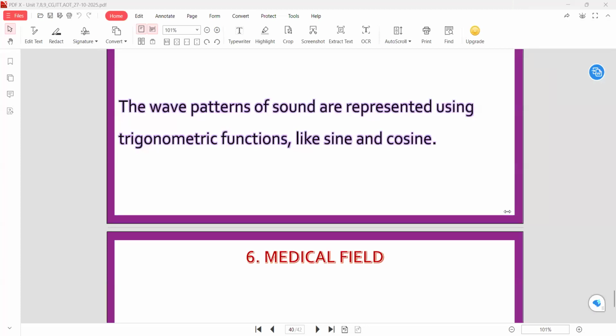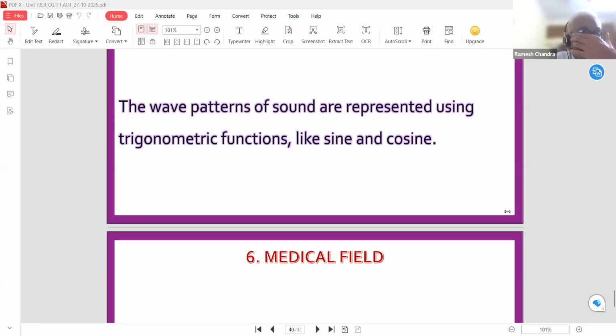Okay, sir. Can polar coordinates be used to explain complex numbers as well? Through polar coordinates we can always explain the complex number. That is the first answer, because there is a very close relation between polar coordinates and complex numbers, and we can explain the complex number through polar coordinates.